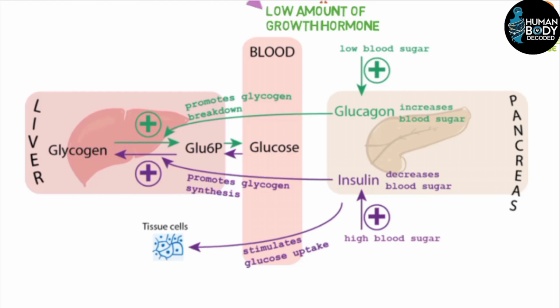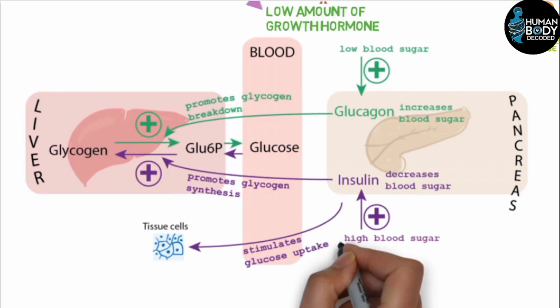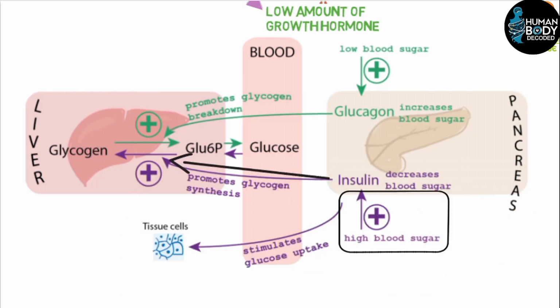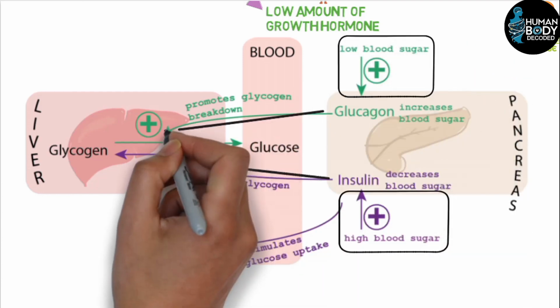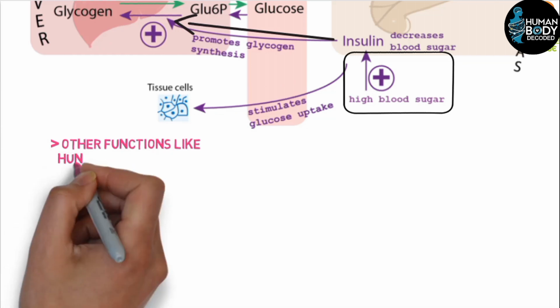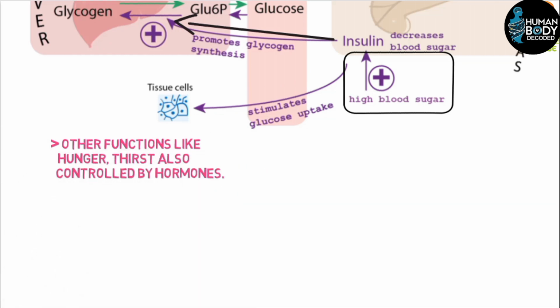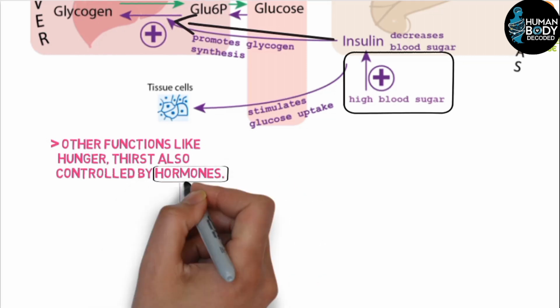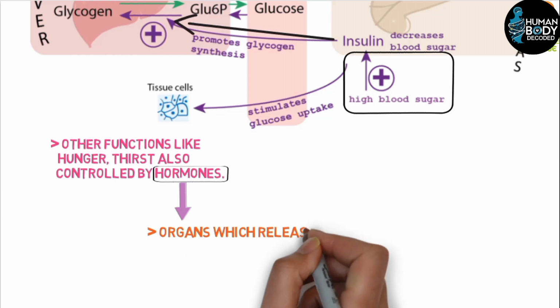Similarly, there are some hormones that control our body's blood sugar. If that hormone is not released, people's sugar level increases. If sugar increases, then that hormone is released. It brings down the sugar level. Likewise, hunger, thirst, and many other activities of our body are controlled by these hormones. Now, I want to clarify one thing here. The organs that release these chemical substances like hormones are called glands.